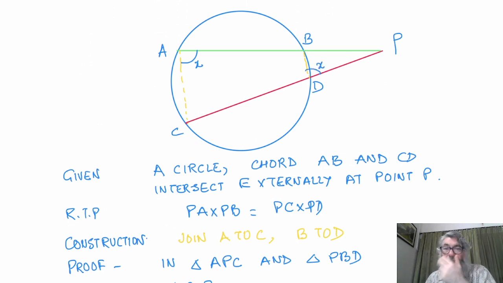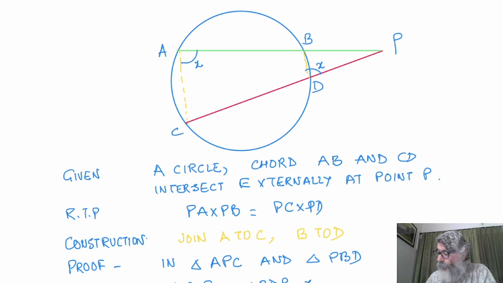Then angle BDP will be X. Why? ABDC is a cyclic quadrilateral. The exterior angle of a cyclic quadrilateral is equal to the opposite interior angle.